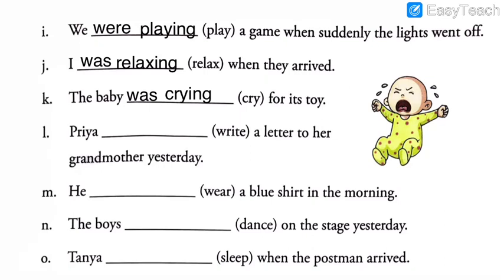Now here the word write, the verb, is ending with E. So always you have to remove E and add ing if you want to make it continuous and it is ending with E. So write will become writing. Priya is singular, so we have to use was. Priya was writing a letter to her grandmother yesterday.